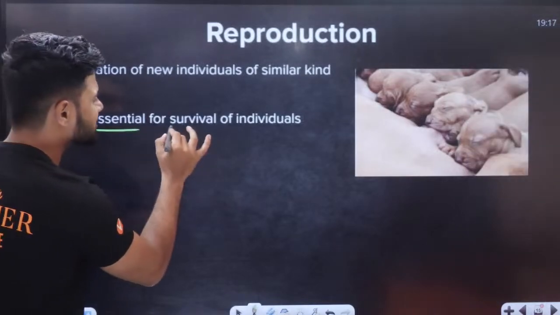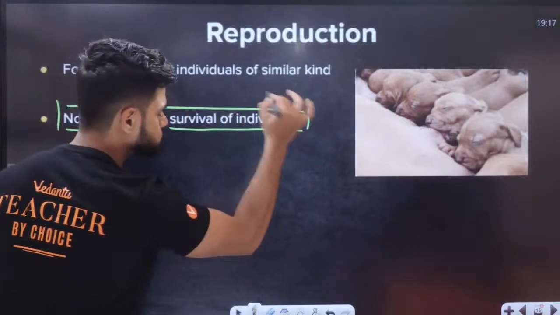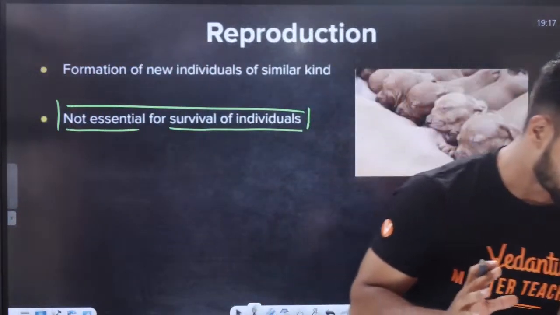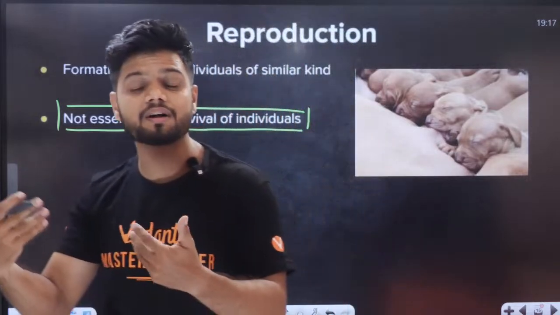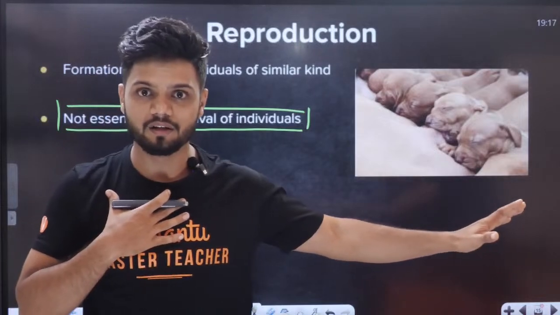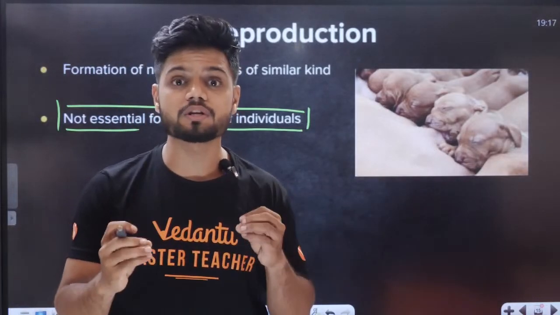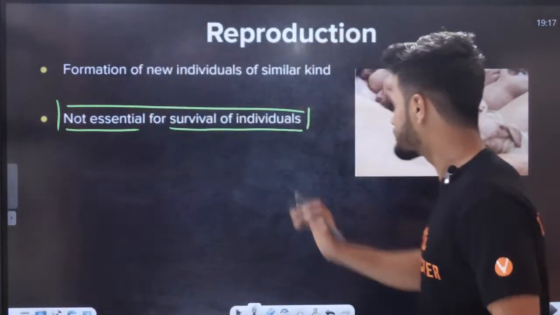Not essential for survival of individuals. Very important line. What do I mean by this line, students? The meaning is very simple: an organism can finish its lifetime, its entire life cycle, without reproduction. Is there a chance that if I don't reproduce, I will die off? No, nothing will happen like that. So it is not essential for survival.